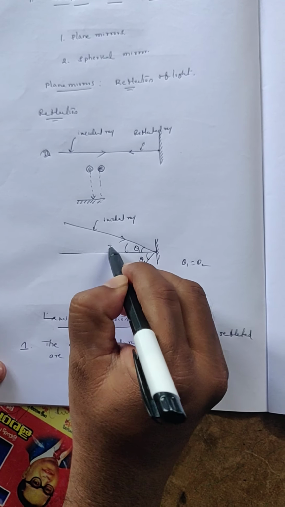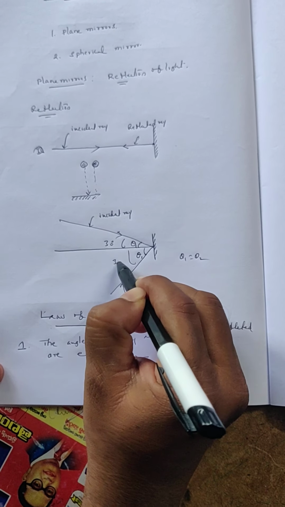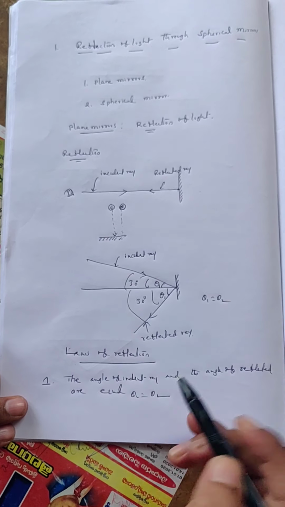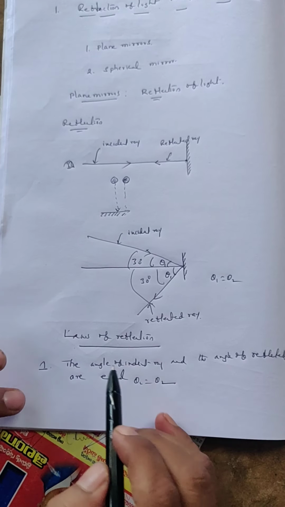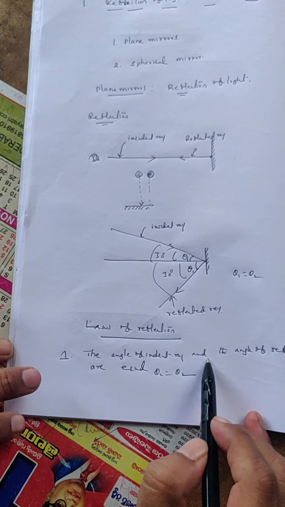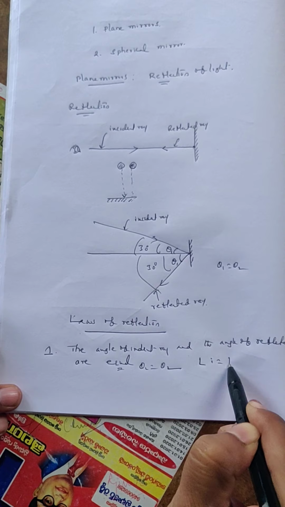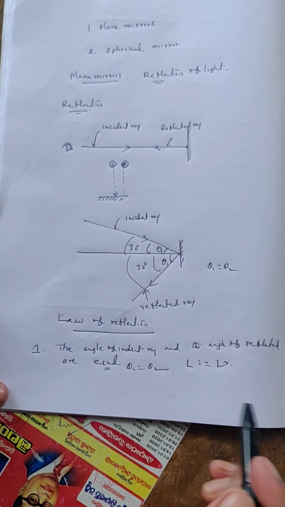For example, if this makes 30 degrees, this also makes 30 degrees. Or if it makes 60 degrees, this also makes 60 degrees. So that is, the angle of the incident ray and the angle of the reflected ray are equal, or you can say that the angle of incidence is equal to the angle of reflection.